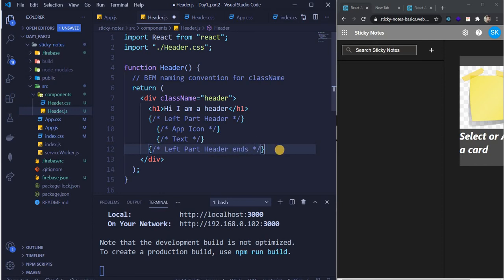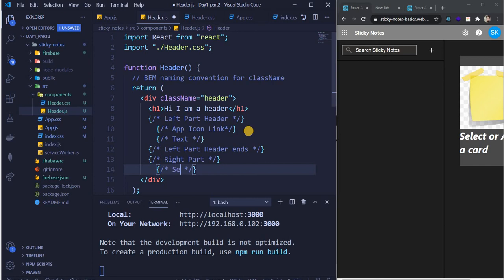Okay. Now let's go to the right part. So we have two parts, right? So we have right part here. And this will also be a link, so just keep it like that. Now I have three icons over here, right?